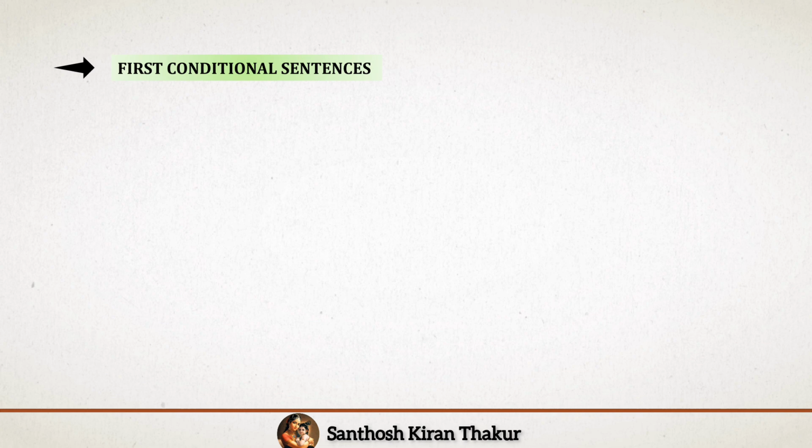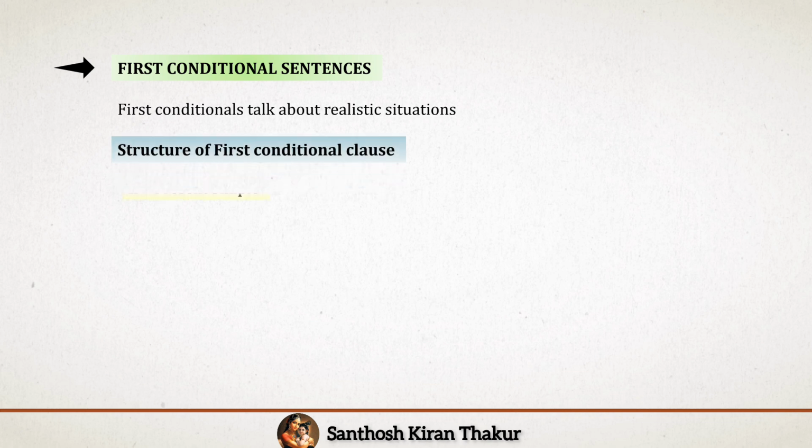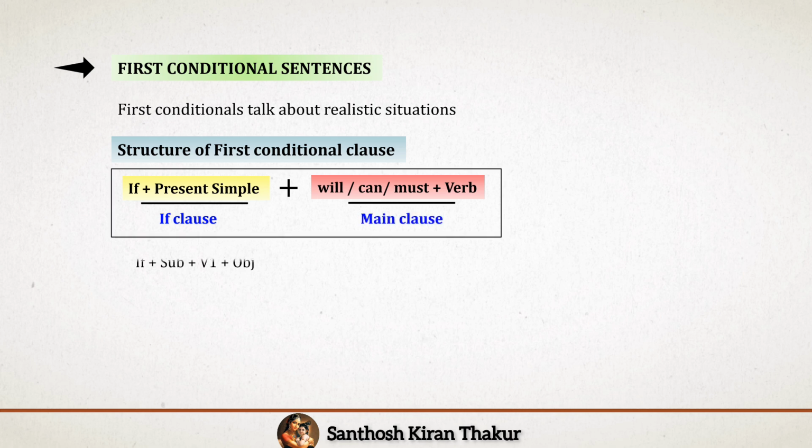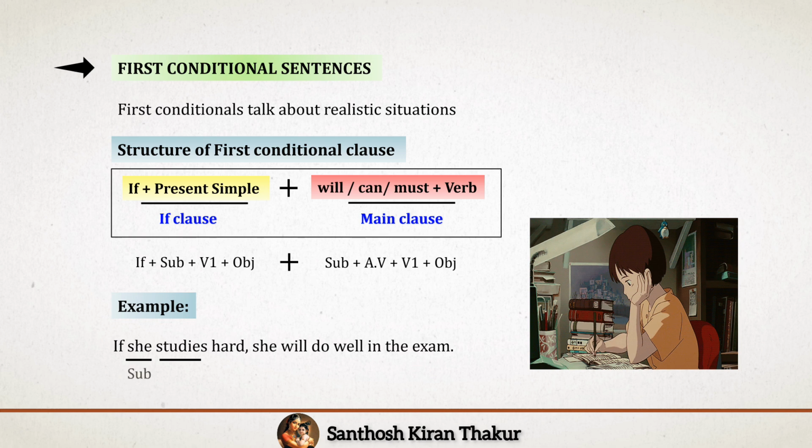First conditional sentences talk about realistic situations in the present or future. Their structure is if plus present simple in the if clause, and will or can or must plus verb in the main clause. Let us observe this example. If she studies hard, she will do well in the exam.